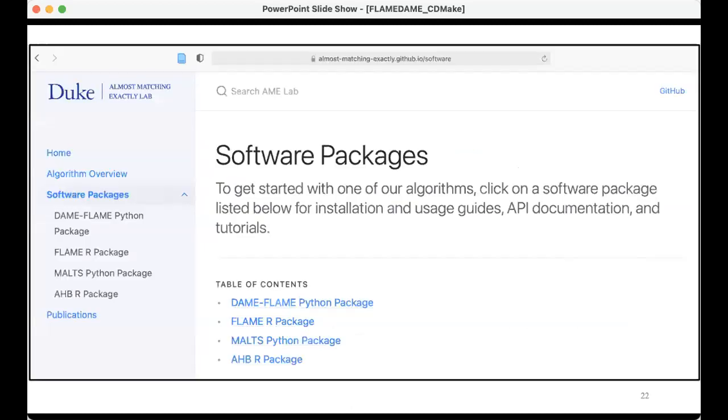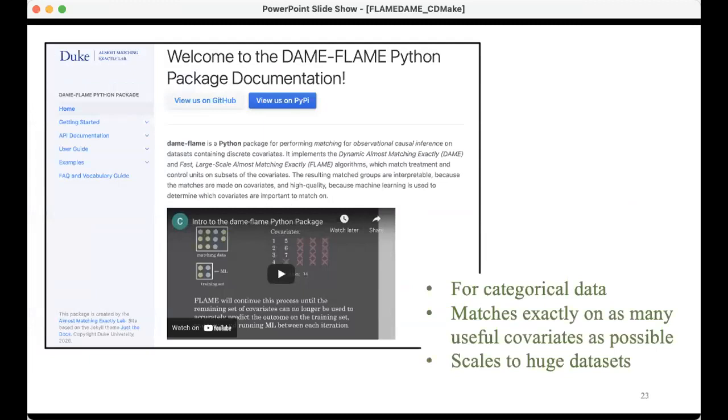Now I want to show you a result from the DAME-FLAME Python package, now that you kind of understand what MALTS does. DAME-FLAME is a very different type of technique, although it still uses the same framework where you divide the data set up, train on the training set, and use the information about variable importance to figure out how to match on the matching set. Okay, so DAME-FLAME is only for categorical data. It actually doesn't work on something like age unless you bin age. So it's really designed for large categorical data sets.